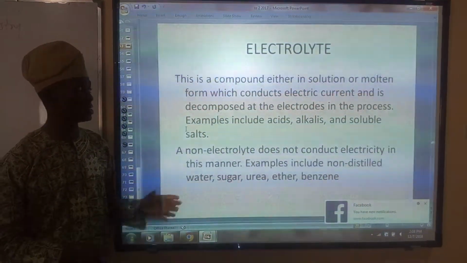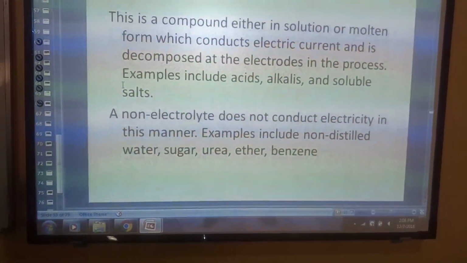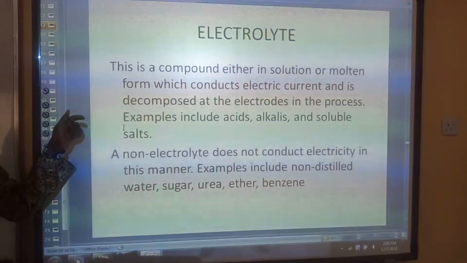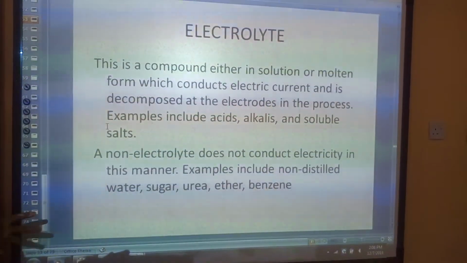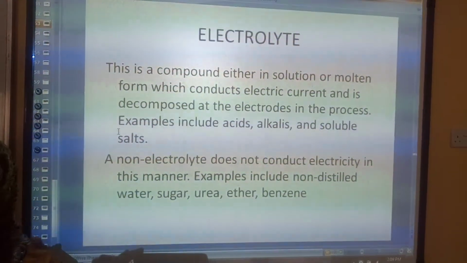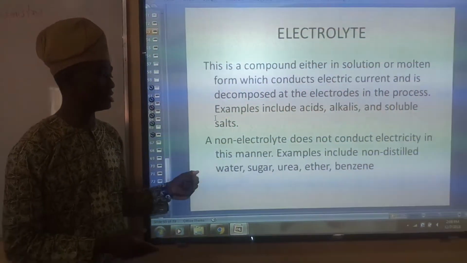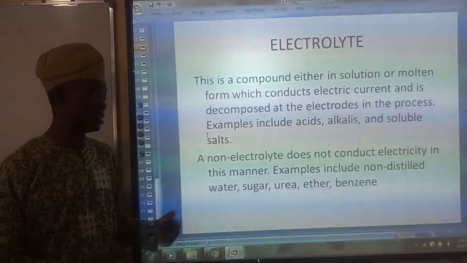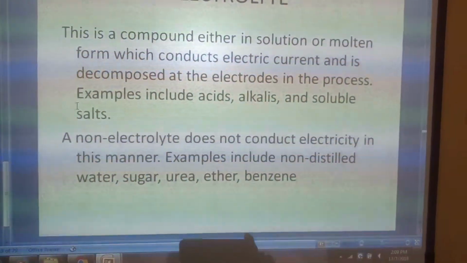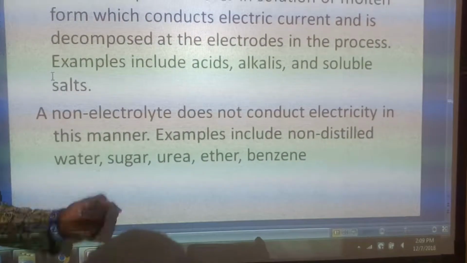Now, what is an electrolyte? We say an electrolyte can be defined as a compound, either in solution or molten form, that allows electricity to pass through it and at the same time is decomposed at the electrodes in the process. Examples include acids, alkalis, and some soluble salts like sodium chloride, calcium chloride, and others. On the other hand, a non-electrolyte does not conduct electricity at all. It doesn't allow electricity to pass through it. Examples include non-distilled water, sugar, urea, ether, and benzene.